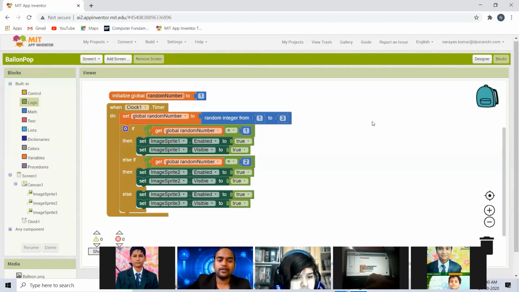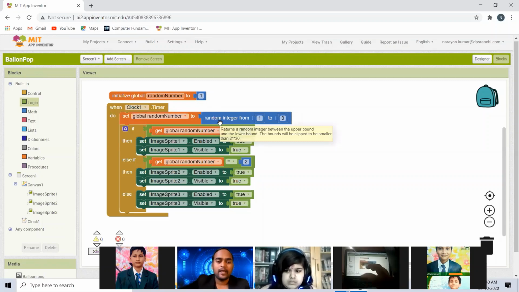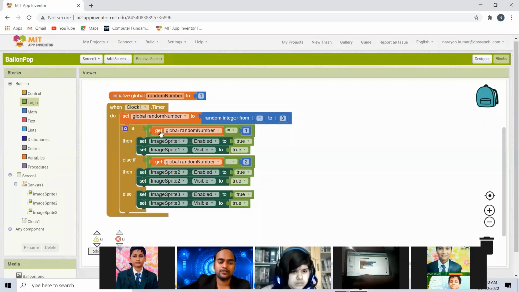So we have created a variable with the name random number, and this is a global variable because we can use this random number anywhere in the program. So that is why we have to initialize this global variable, and we have initialized it with the number 1, but it can store any value. And here we are saying to store the value that you will generate randomly. And we are using it at two places, you can see.